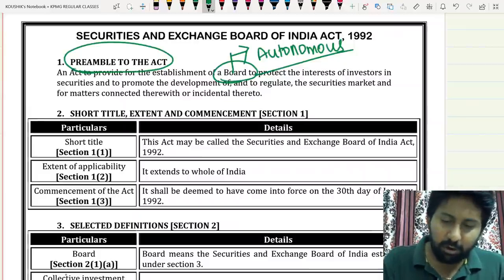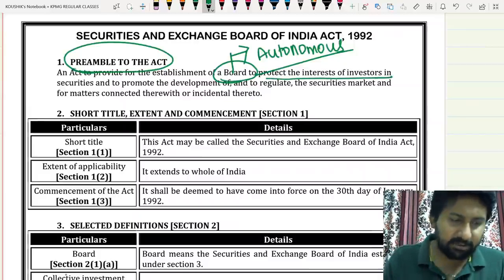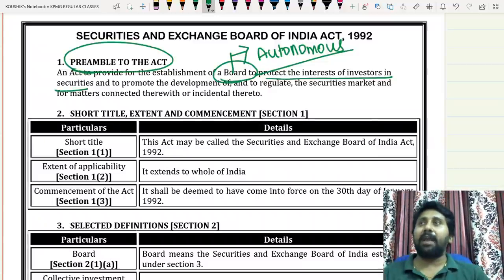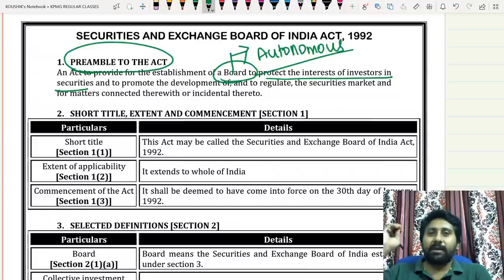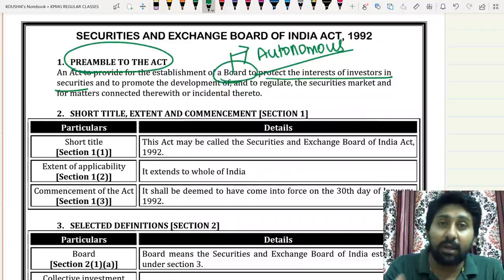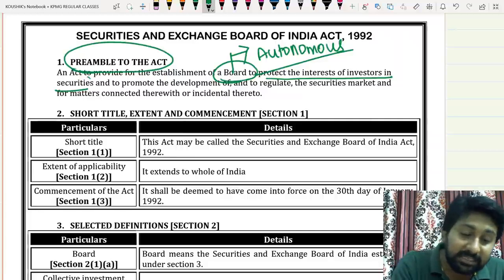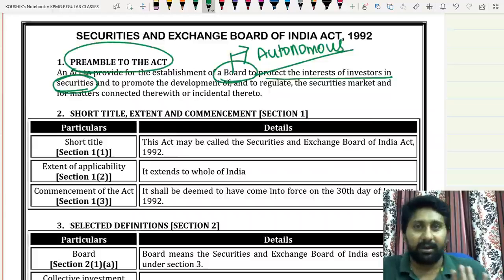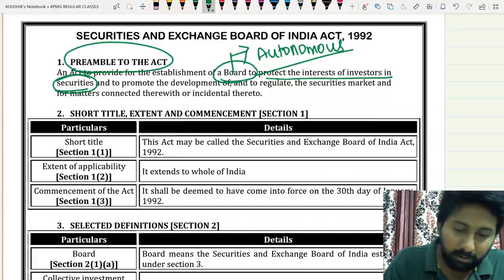So the board is to protect the interests of investors in securities. For example, I made an investment in a bank, SBI, a fixed deposit. SBI bank is cheating me. Can SEBI protect me? No. It will only protect investors in securities. A fixed deposit is not a security, so it will not protect them. Idea clear. And to promote the development of and regulation of.